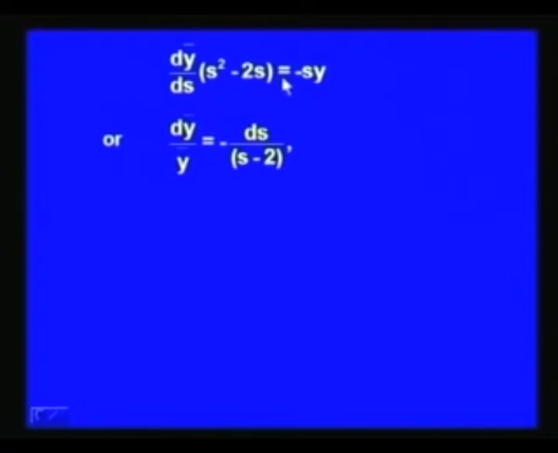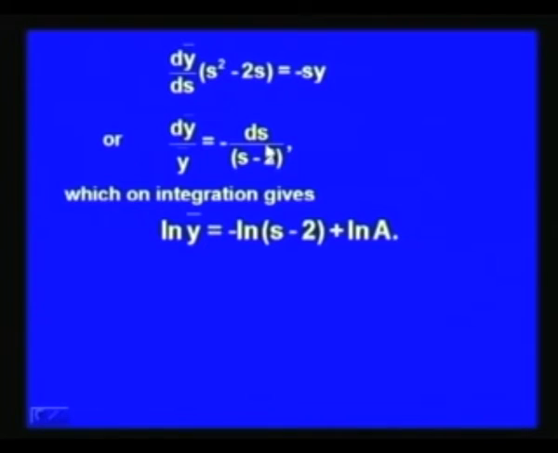So, we can now separate the variables y bar and s, and we get dy bar over y bar equal to minus ds over s minus 2. Now, on integration what we get is ln y bar equal to minus ln s minus 2 plus ln a, which gives us y bar equal to a over s minus 2.